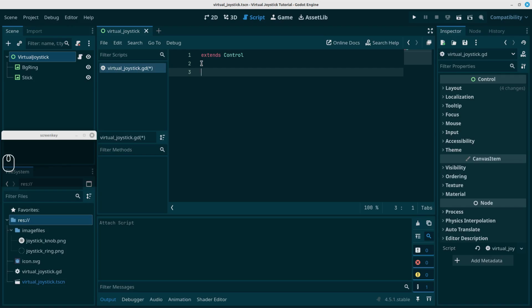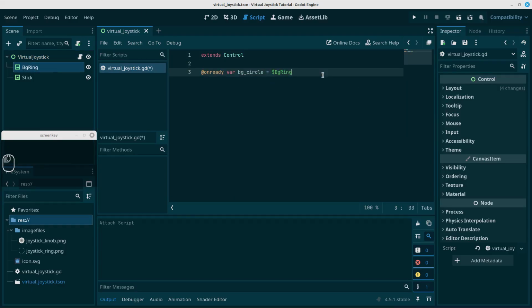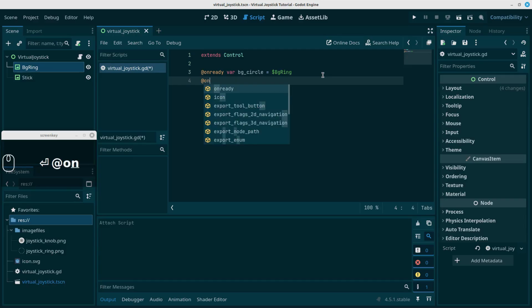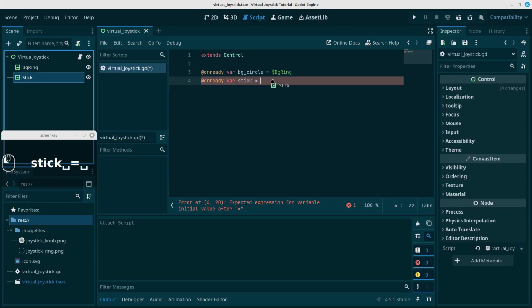I just want to get a reference to the background ring and the stick, so let's do onready so that it will be loaded when the scene is fully loaded. Then it stores these nodes. So at onready, let's say var, and let's call it BG circle or BG ring, whatever you want, is equal to, and let's drag across the reference to the BG ring, and let's do the same. Onready again, var, and let's call this one stick, and this will be equal to the stick. Let's drag across the stick.